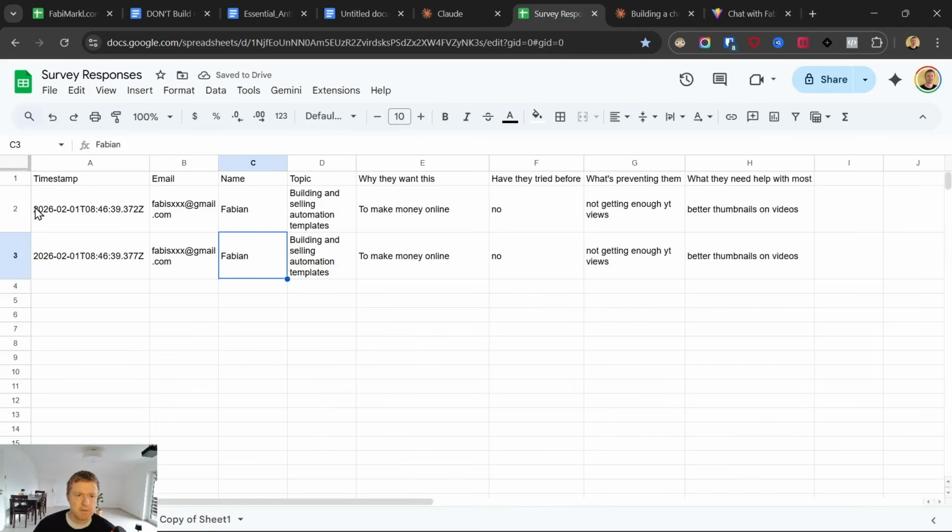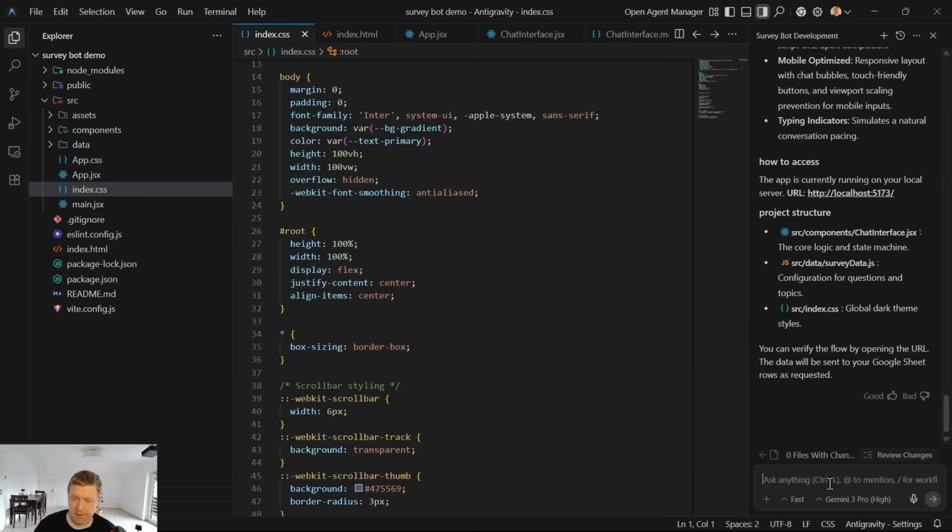Okay, good. Now let's check my Google Sheet. Now I see it was saved twice. And then I just let it know about it. I just tell it the chat works, but I see there are always duplicate entries saved to the sheet. The response per user should only be one data entry or row in the sheet.